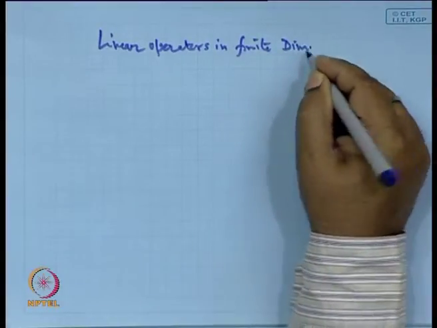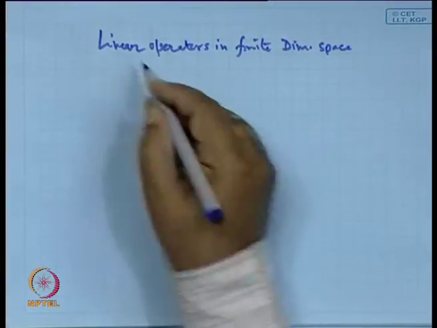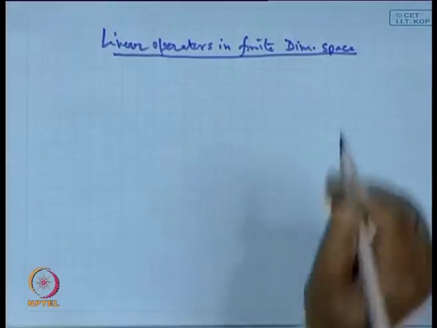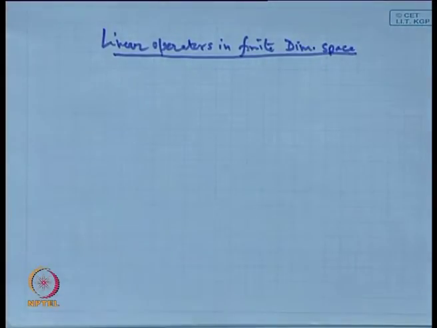Finite dimensional space. As we have seen earlier in case of the norm space or metric space, when we define the spaces, the finite dimensional spaces are simpler than the infinite dimensional. In fact, there are many results which are true in general for a finite dimensional case, but may not be true in an infinite dimensional case.